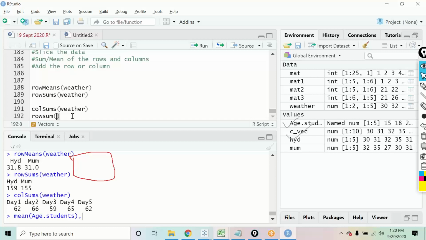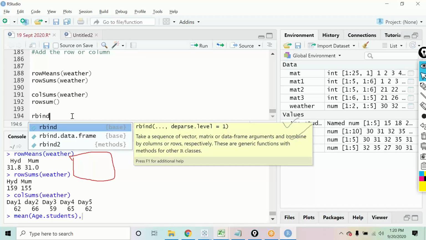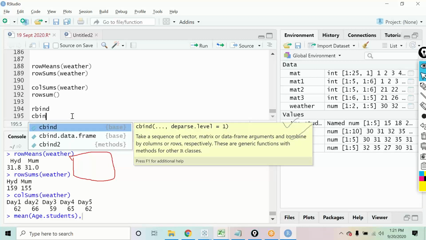In order to add a row or a column, we use the function rbind. Rbind is a function that is used to add a row into that matrix, and then you will have another function that is cbind. Cbind is used to add a column into that existing matrix that you have.